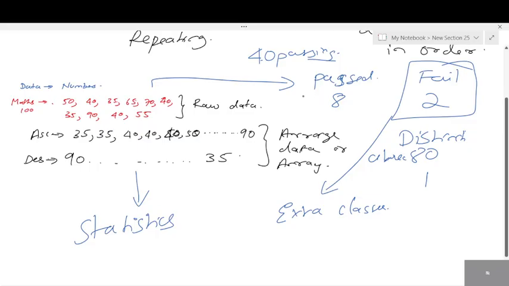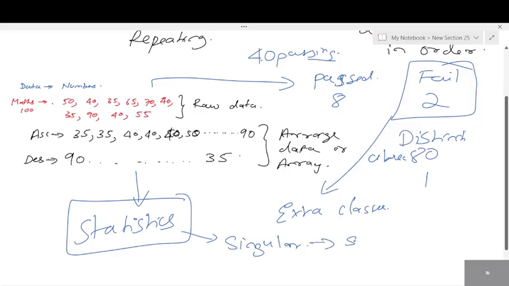And you study those data, and that study is known as statistics. It is a part of study. When statistics is singular, you take it as a subject. For both we use the same spelling, statistics. When we use it in plural form, we call it data.